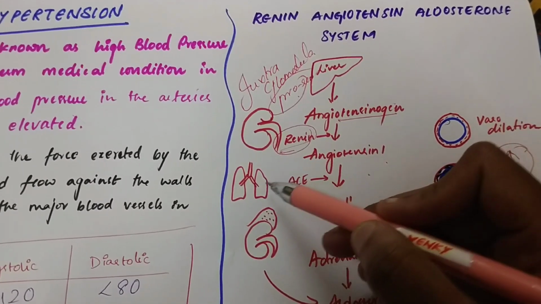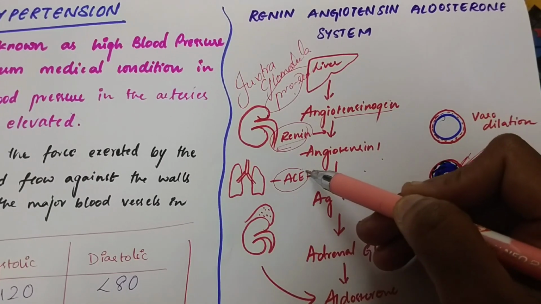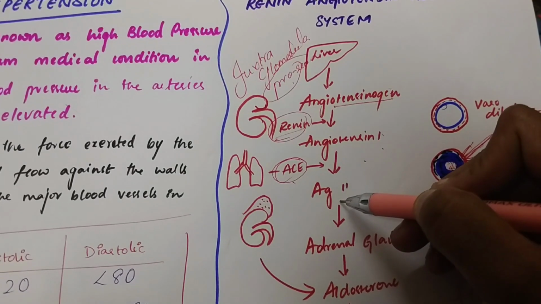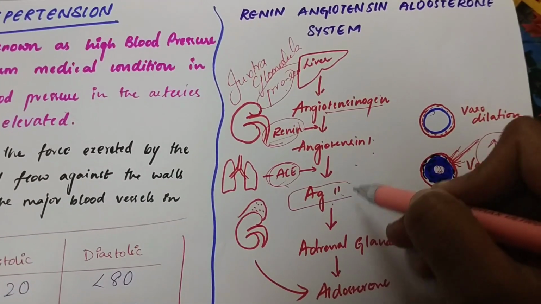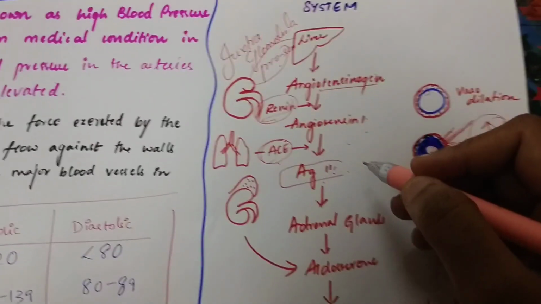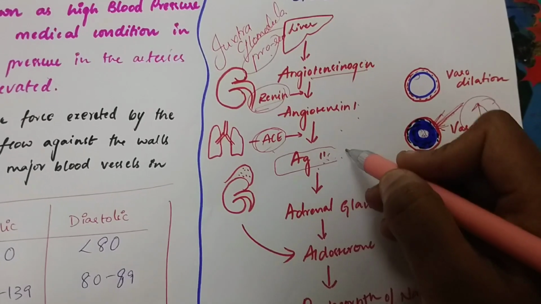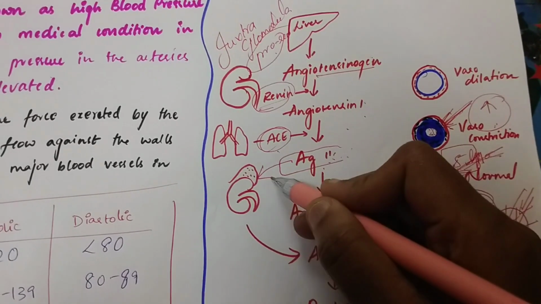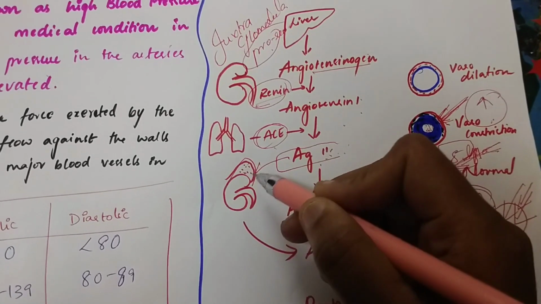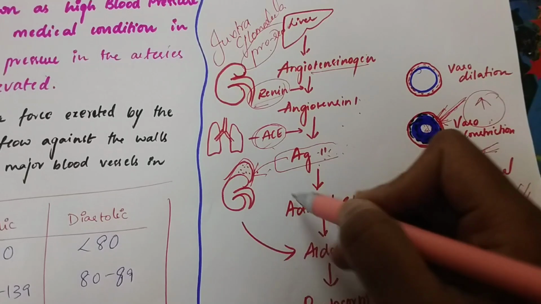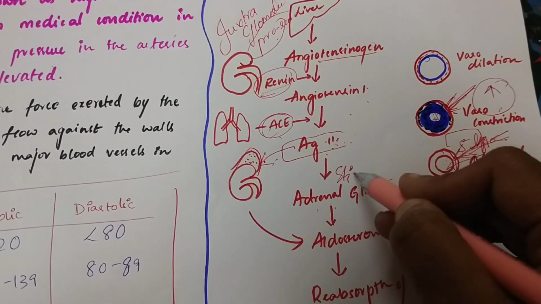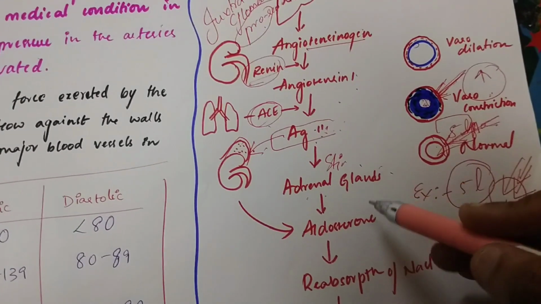And now this renin is converting angiotensinogen to angiotensin 1. And now, from the lungs, there is an angiotensin converting enzyme. So this enzyme will convert angiotensin 1 to angiotensin 2. So this is a very bad thing, angiotensin 2, because now this angiotensin will stimulate the adrenal gland. Over the kidney there is an adrenal gland. When it stimulates, I said no, here it stimulates the adrenal glands, then this adrenal gland secretes